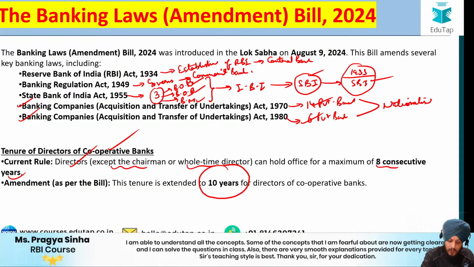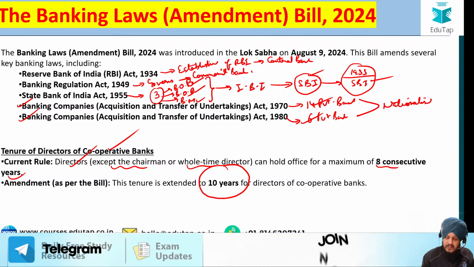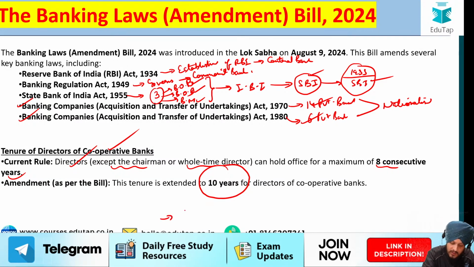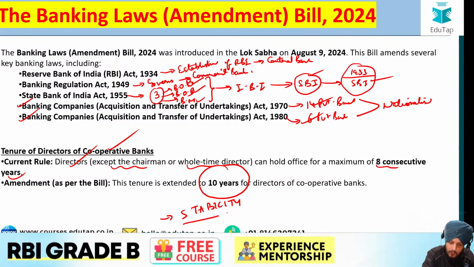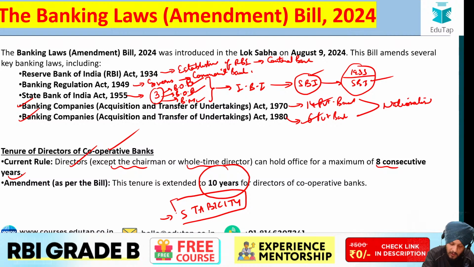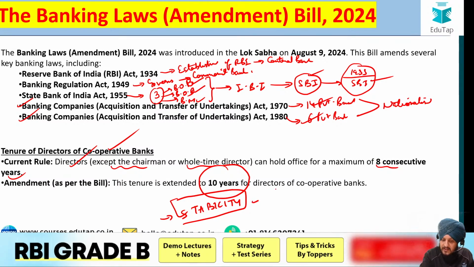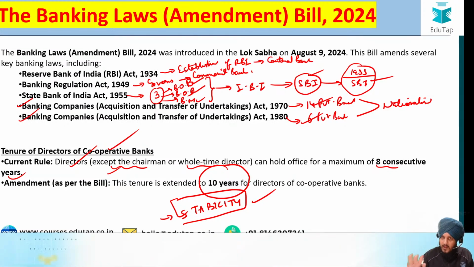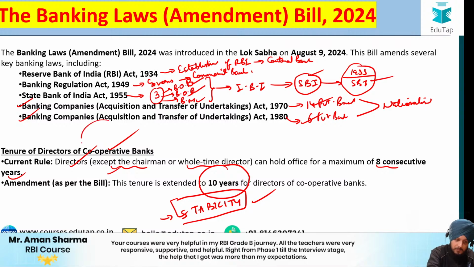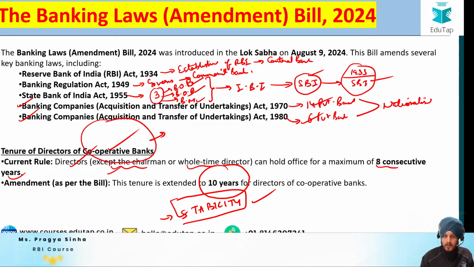Fine. So when the tenure of the cooperative bank directors is extended, this will allow stability in the management of the cooperative banks, and it will allow the experienced directors to continue for a longer period. So that is the reason why this tenure has been extended. That is the intention behind it. I hope it is clear to you that this provision is specifically with respect to the cooperative banks. I hope the point is clear.